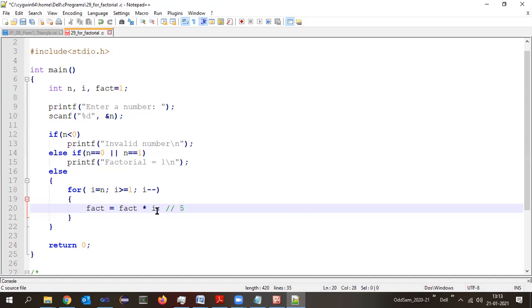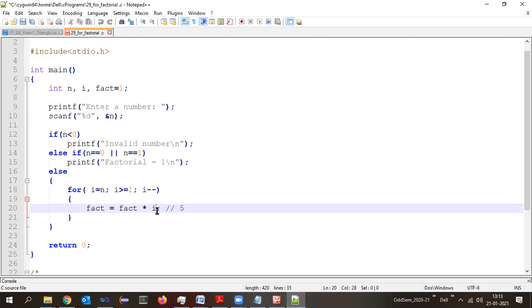So after this, the control goes to the condition: I greater than or equal to 1. What is the I value? 4. Is 4 greater than or equal to 1? True. True means enter inside the for. So first, fact into I has to be calculated. What is the value of fact? 5.